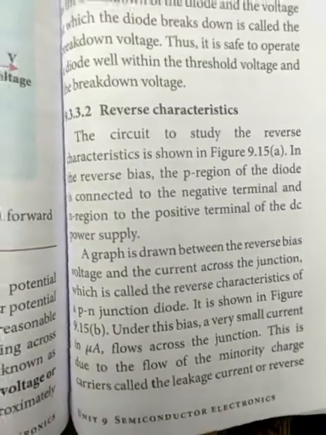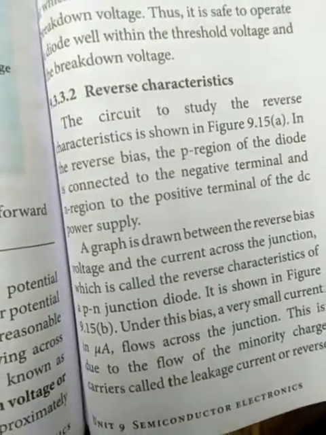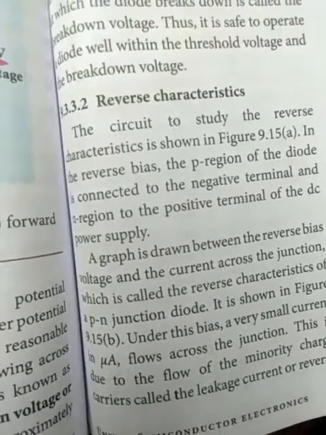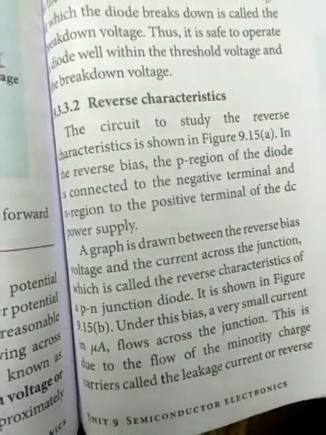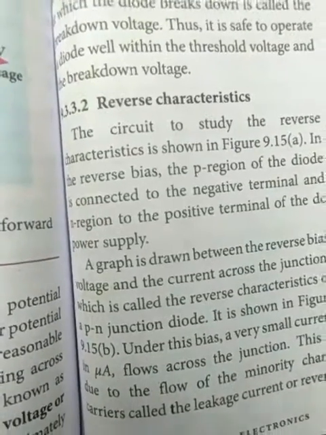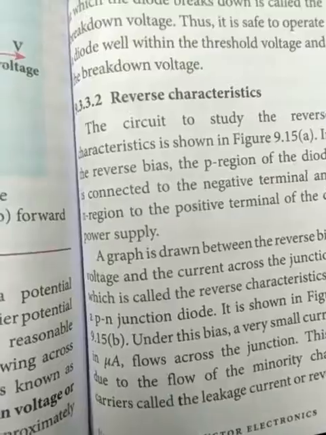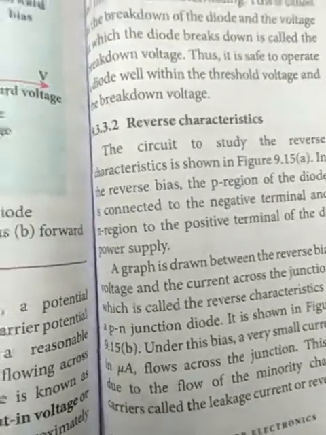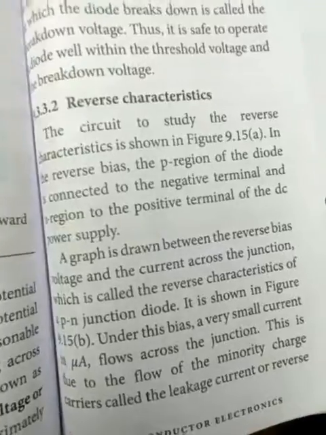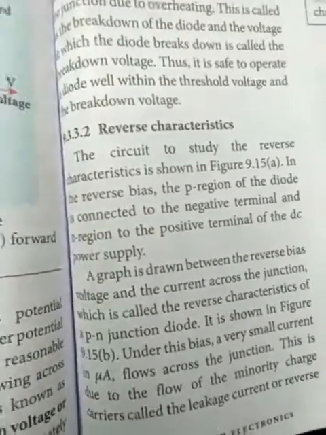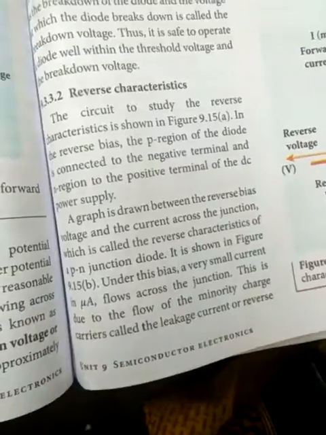This is due to the flow of minority charge carriers. Already you know that in a P-type semiconductor the majority carriers are holes, which are positive, and in an N-type semiconductor the majority carriers are electrons. There are also minority carriers: in the N-type semiconductor there are also some holes, and in the P-type some electrons. Under reverse bias, these minority holes and electrons carry the current slowly.